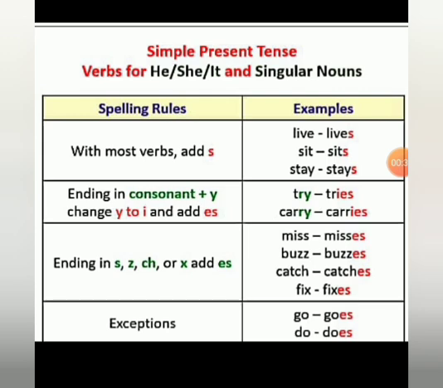Then the verbs ending with s, z, ch or x, we are adding es to the main verb. So miss, misses, buzz, buzzes, catch, catches, fix, fixes. There are few exceptions. The verbs that end with o, we add es to the main verb. That is go, goes, do, does.